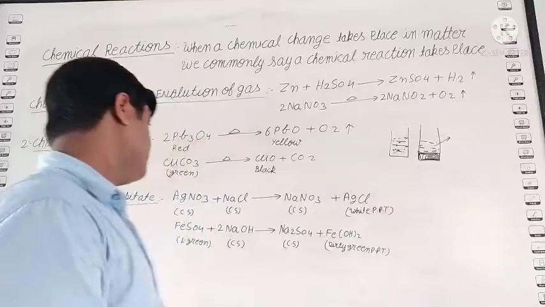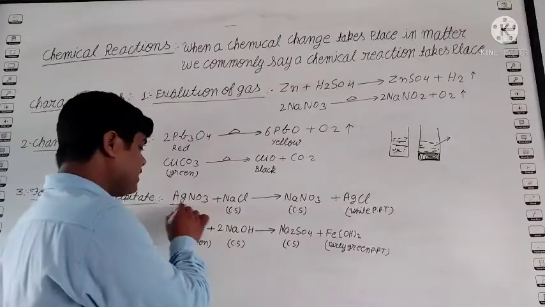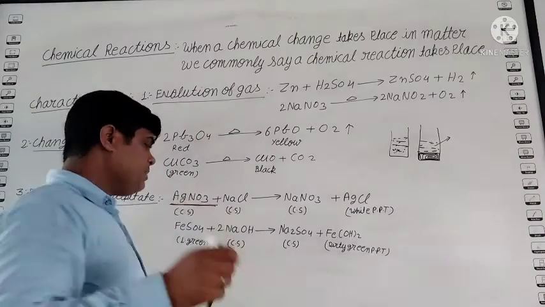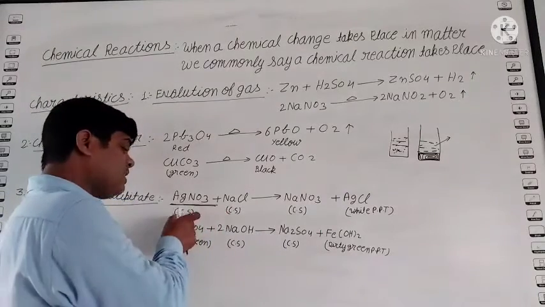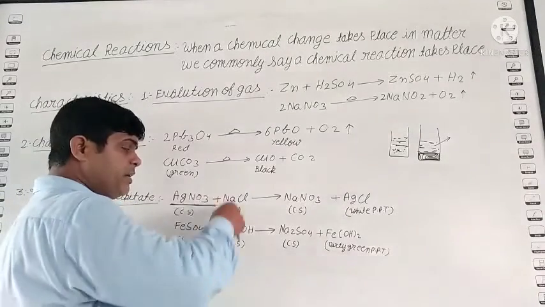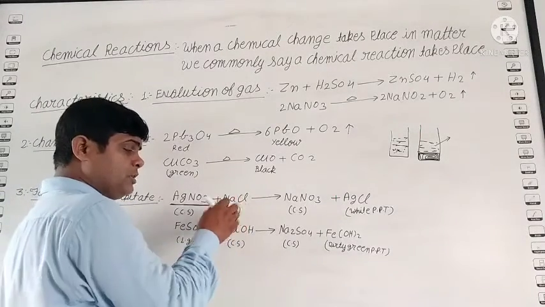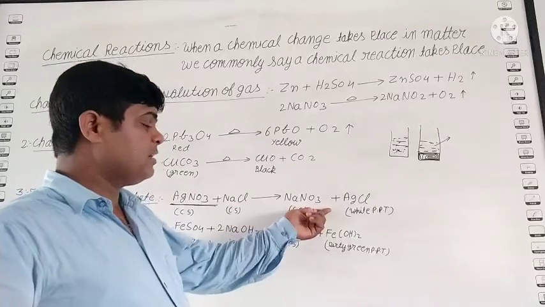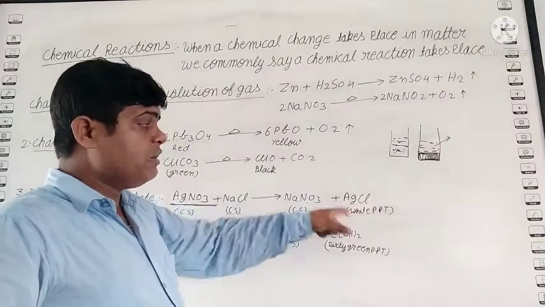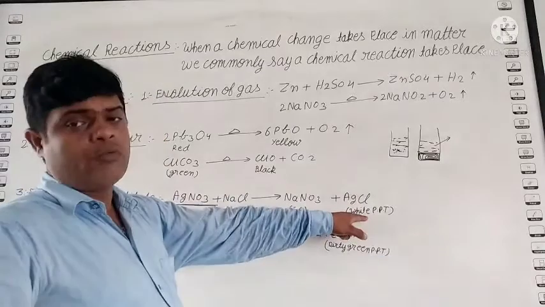See, silver nitrate. What is the name? Silver nitrate, AgNO3. Silver nitrate is a colorless solution, and when it reacts with sodium chloride, which is also a colorless solution, it forms sodium nitrate, a colorless solution, and silver chloride as a white PPT.